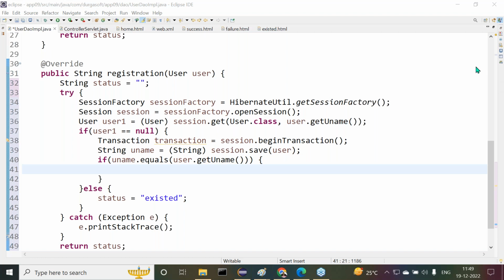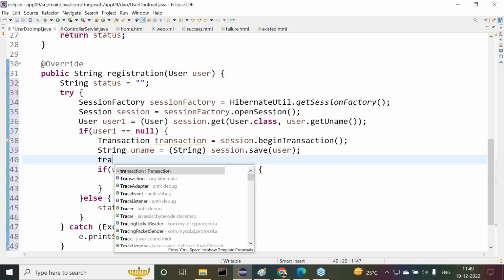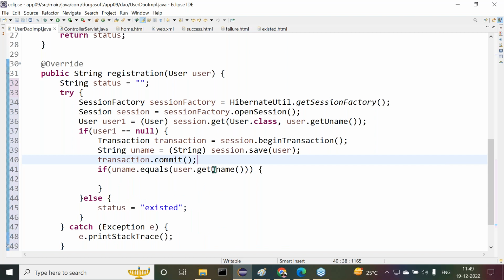Guys, observe carefully. Inside this, if it is equal, then I need to perform the save operation and transaction.commit here. After performing this commit operation, observe carefully.